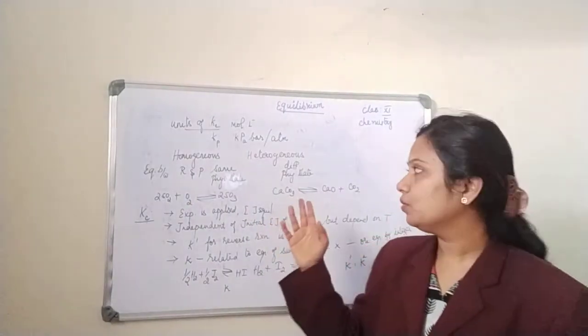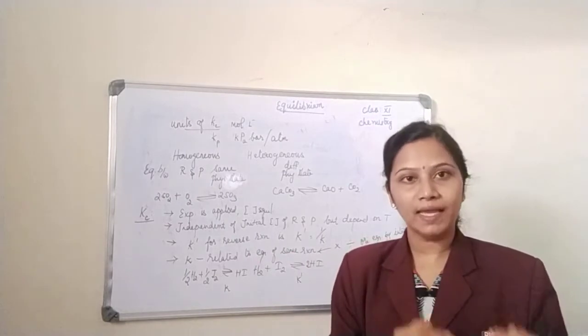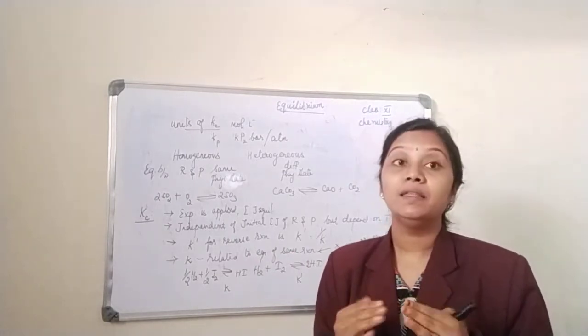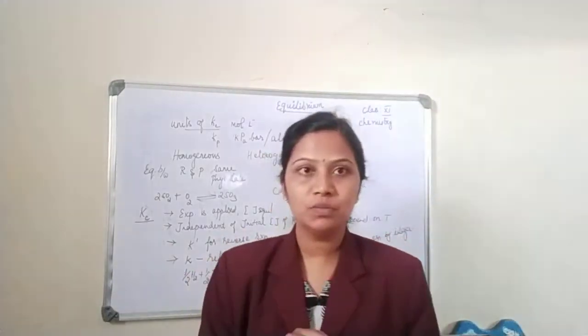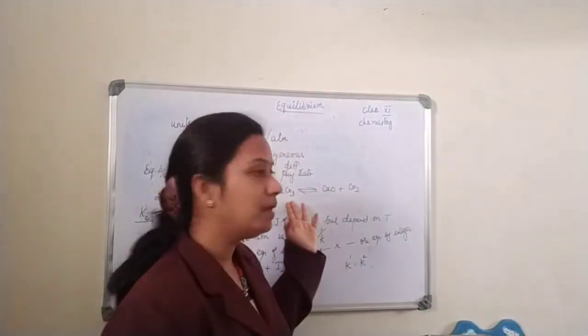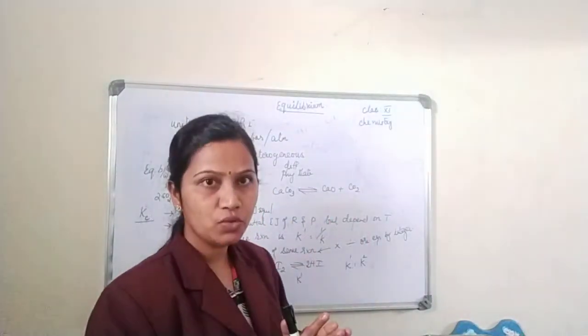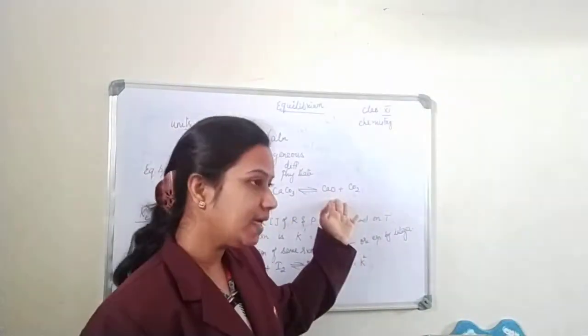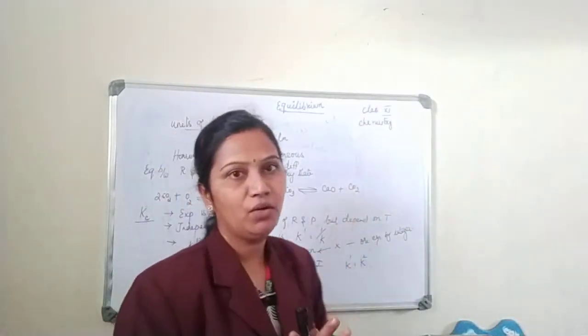So this comes under homogeneous equilibrium. Now what is heterogeneous equilibrium? Just the opposite. There is an equilibrium between the reactant and the product, but they are in different physical states. Take the example of calcium carbonate. Calcium carbonate is a solid which upon dissociation gives calcium oxide plus carbon dioxide. Calcium oxide is a solid, but carbon dioxide is a gas.